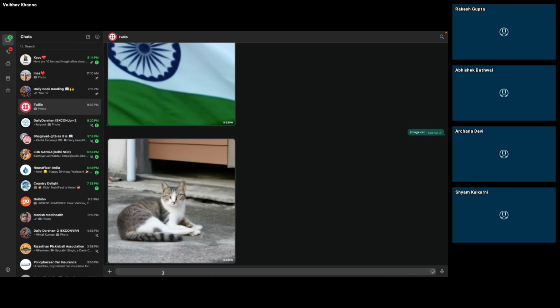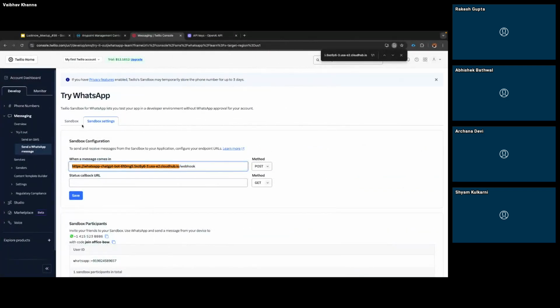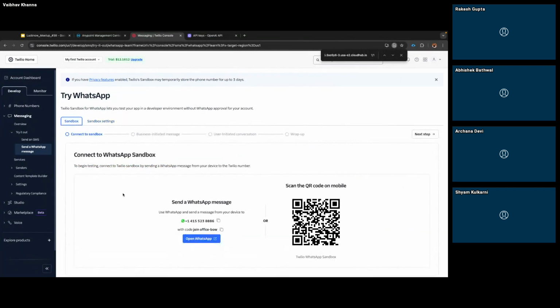Okay. And in the first step, you registered, or we can say you scanned this one. Correct. If anyone can scan this, they can start that communication, or is it only your registered number? You can do that also. You can just send the message. You can open the WhatsApp, and then you need to do it.